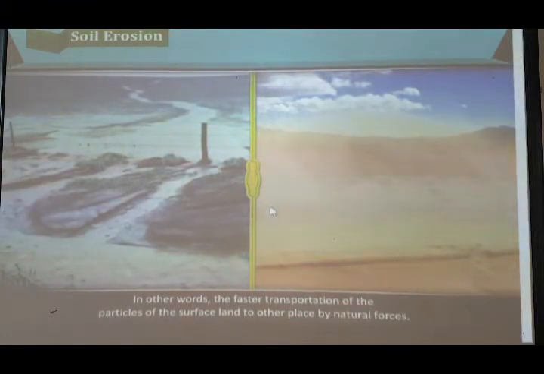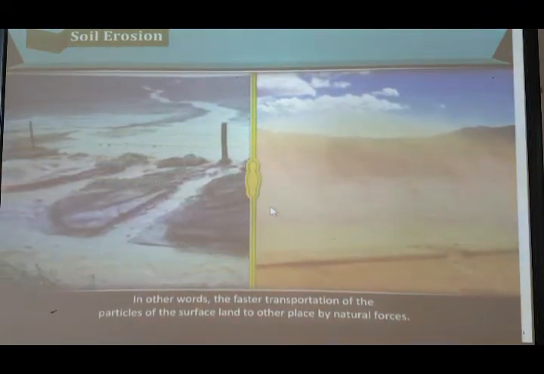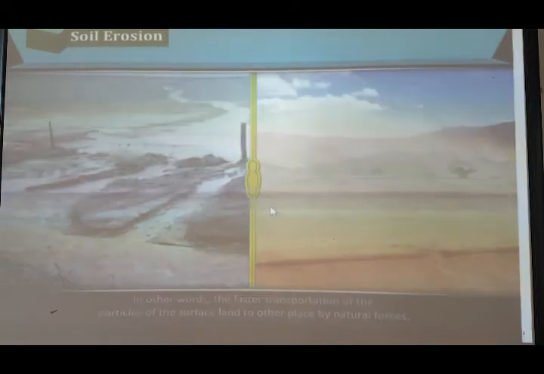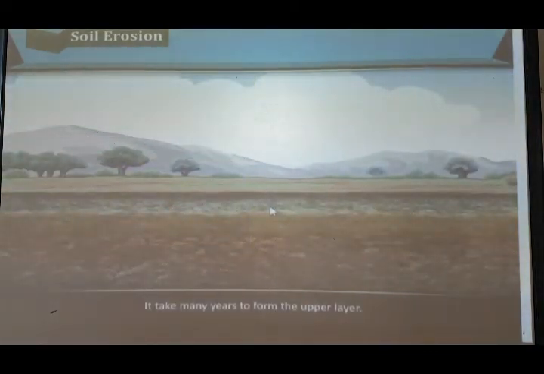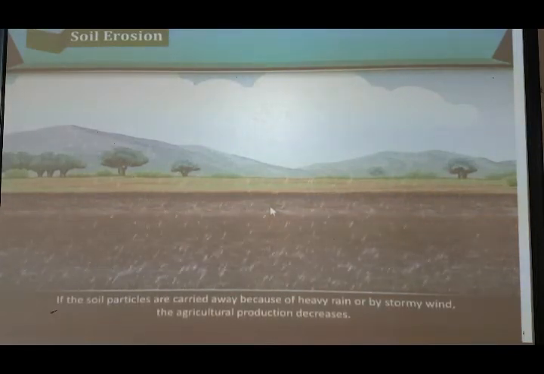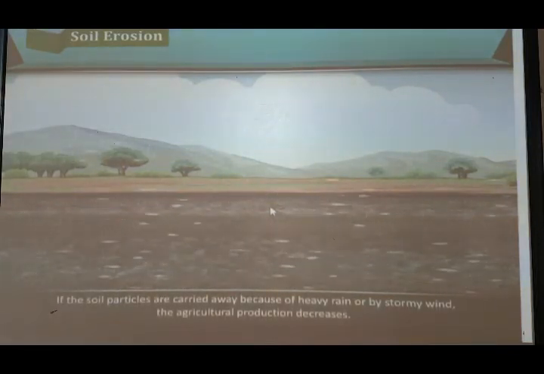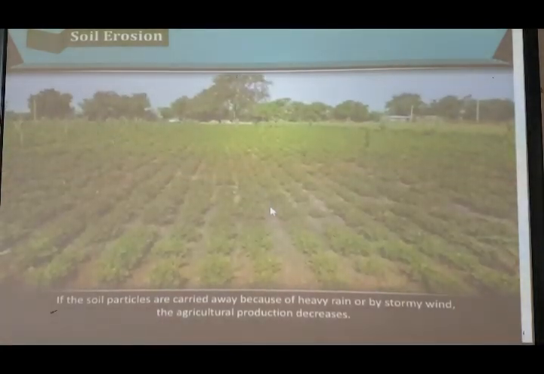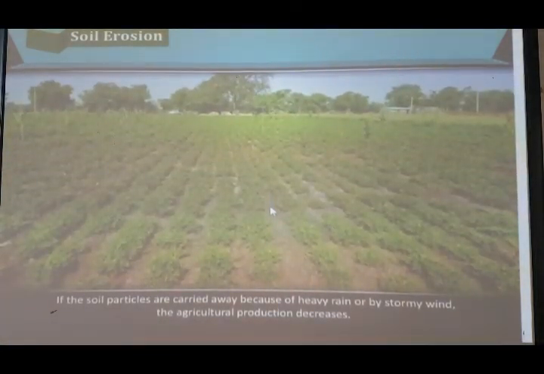Which are the natural forces here? That can be wind, it can be cyclones, it can be other things also. It can be heavy rainfall also. It takes many years to form the upper layer. If the soil particles are carried away because of heavy rain or by stormy winds, the agricultural production decreases.